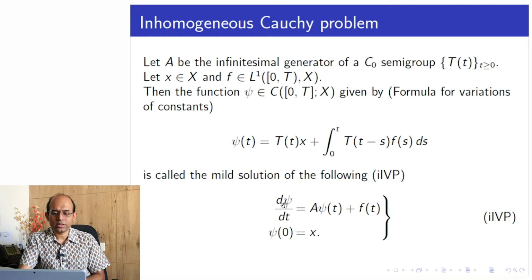When this makes sense, we can make sense of this part also, and then one can get that ψ should be a classical solution of the IVP. However, we will see with an example that this is not the case: mere continuity of f does not give differentiability of this term. Why? Because after all, I have another term which also depends on t.